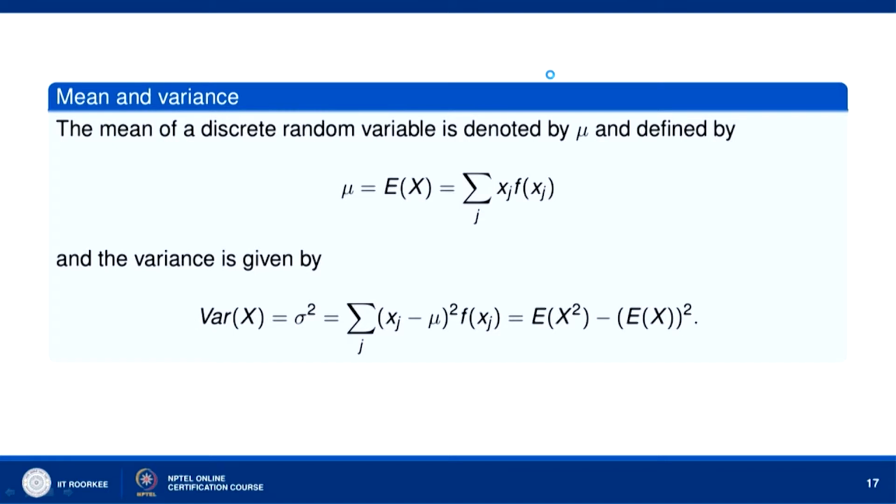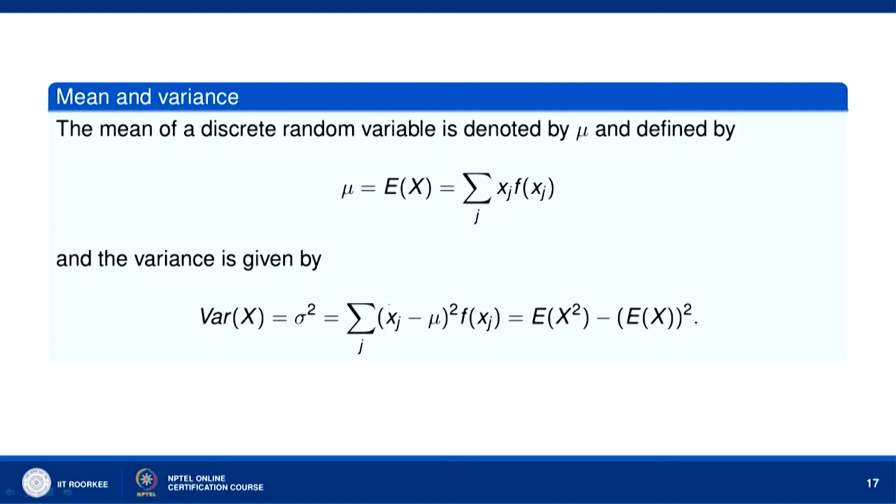Now, the mean of a discrete random variable. When you have a discrete random variable, the mean is given by sigma over j x_j f(x_j), where the x_j's are the values taken by the random variable x. We multiply x_j by the corresponding probabilities and take the sum over j. The variance is given by Var(x) = sigma square, which is sigma over j (x_j minus mu) whole square into f(x_j). That is, we multiply the deviation of x_j's from the mean, square it, then multiply by the corresponding probabilities and take the sum over j.